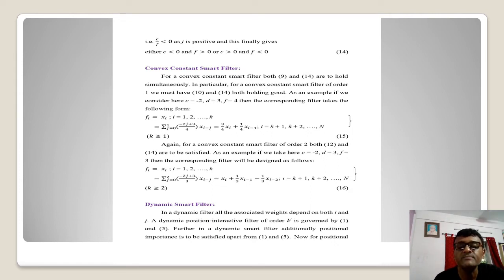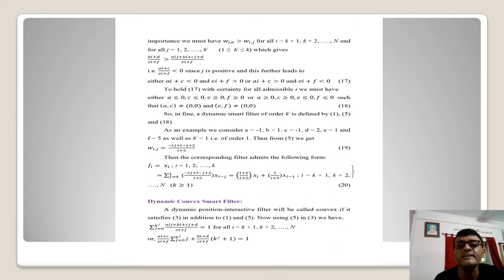Let me come to the aspect of the dynamic smart filter. In a dynamic filter, all the associated weights depend on both i and j. A dynamic position interactive filter of order K prime is governed by the very first one, as I mentioned, and the fifth equation already demonstrated. Further, in a dynamic smart filter, additionally, positional importance is to be satisfied apart from these two issues. If we want to satisfy this positional importance, as we know, we should have Wi0 greater than Wij. This is a generalized matter. This is not a constant one. So we should have this result as it is being followed.